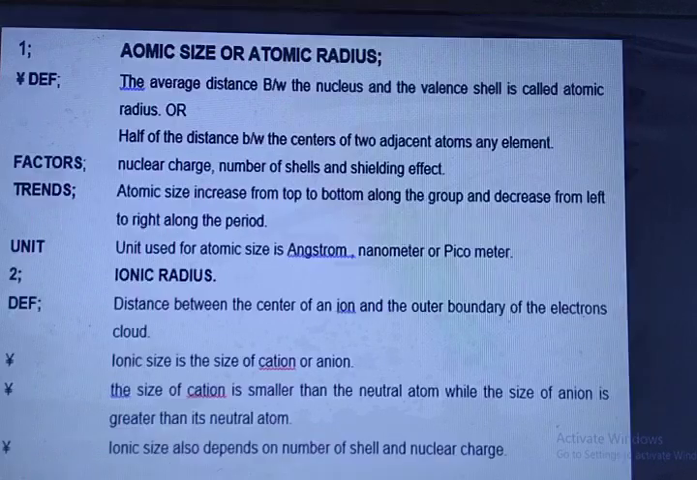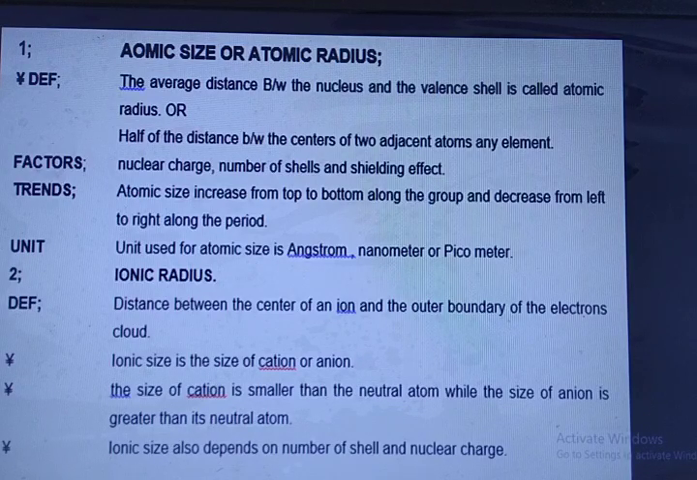Different periodic properties are atomic size or atomic radius. What is atomic size or atomic radius? The average distance between the nucleus and the valence shell is called atomic radius, or half of the distance between the centers of the two adjacent atoms of any element.